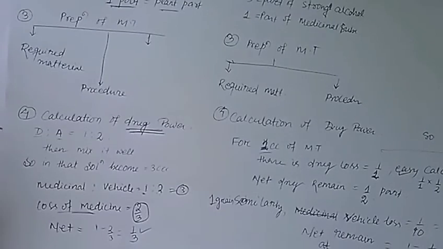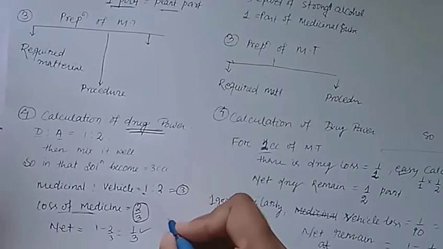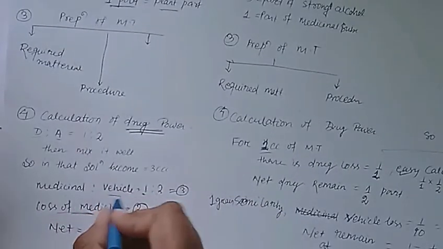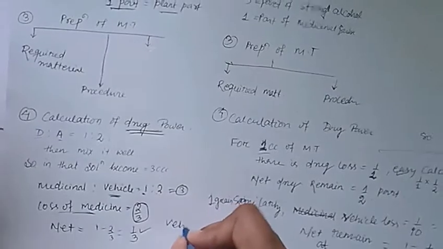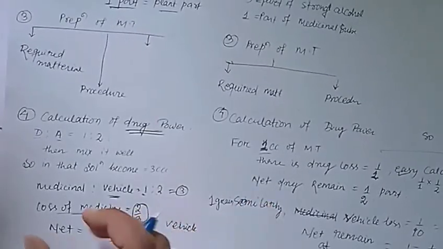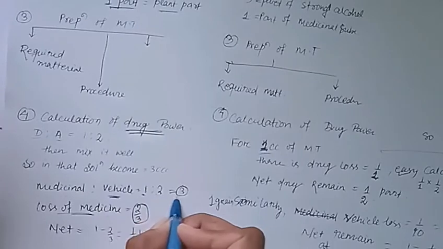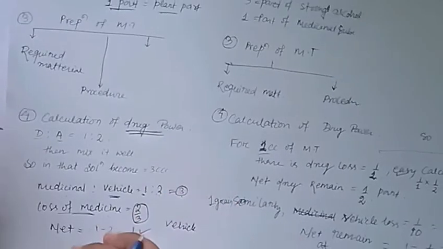After that we go towards our vehicle. How much vehicle is lost? In this system you can see the vehicle which is not covered up. Here 2/3 is covered up, then what amount is left?